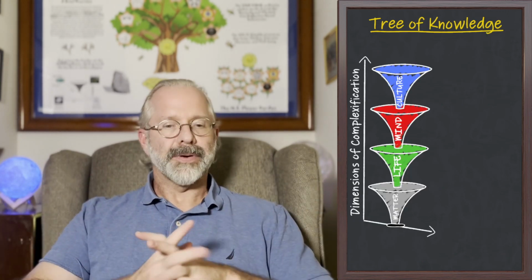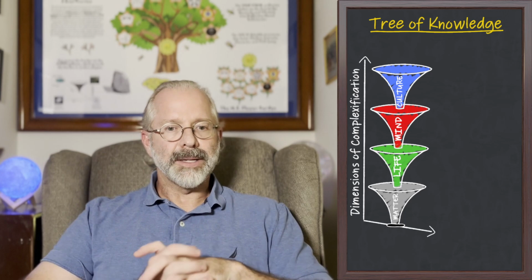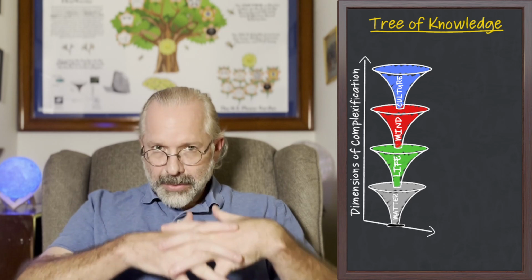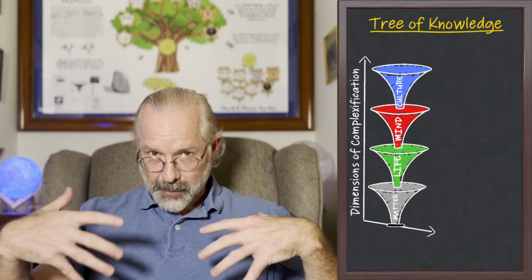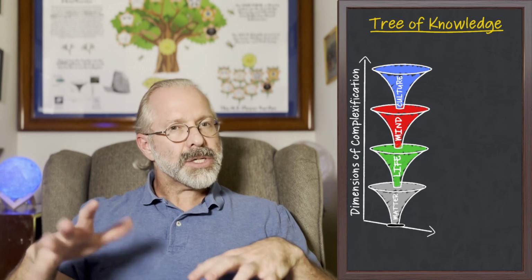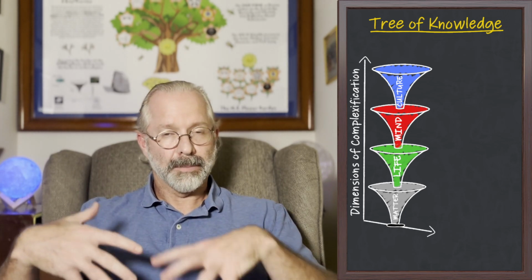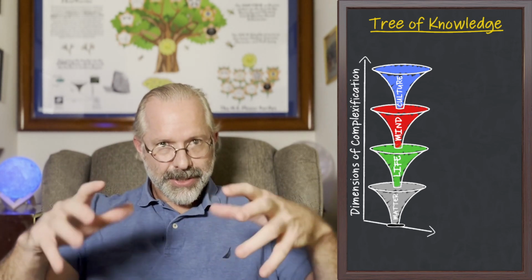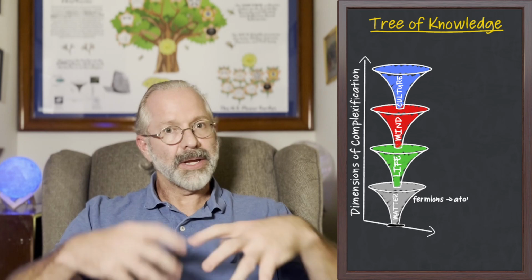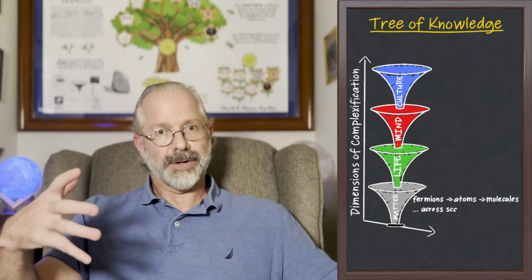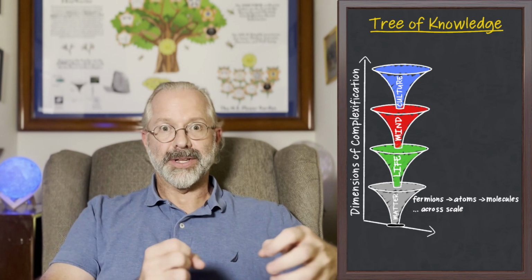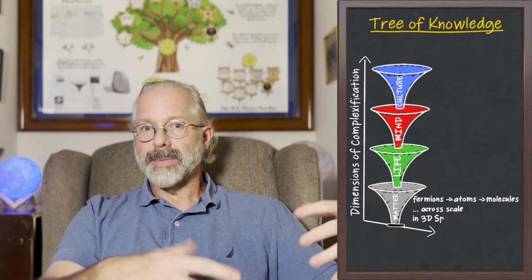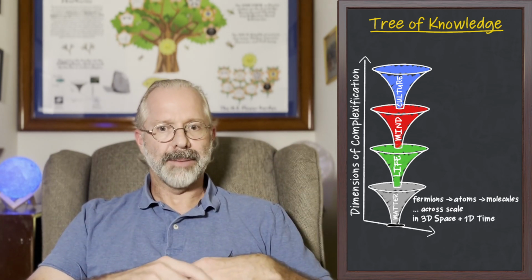So, with these terms defined generally, as they are in science, now let's shift to the language of UTOK. We could start with matter, because what UTOK says in its framing, based on the tree of knowledge system, is that we can actually think of matter, maybe using a capital M, as a dimension of complexification. It emerges in terms of the evolution of fermions into atoms, into molecules, then across scale. And what we see here is essentially the emergence of objects that are operating on what we would consider to be the normal 3 dimensions of space and 1 dimension of time.